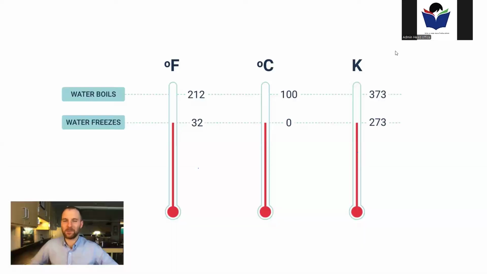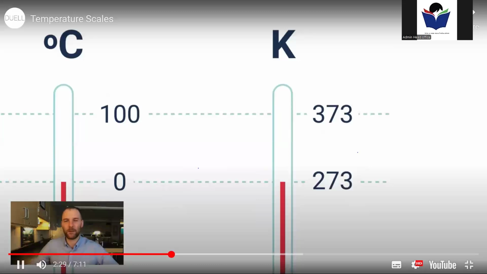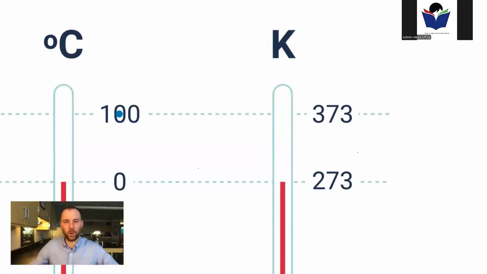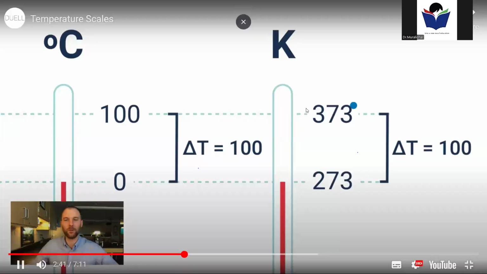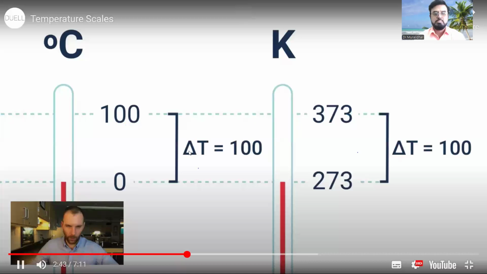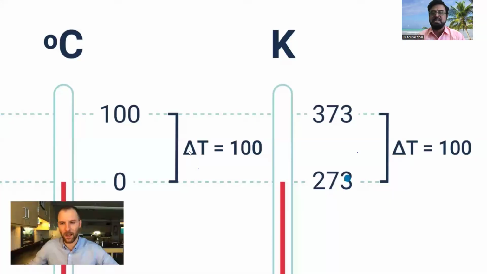Now I want to pause and point out one major thing here. If you look at the difference between the temperatures of water boiling and water freezing for Celsius, that's 100 degrees. It's the same gap in the 2 measurements for water boiling and water freezing in the Kelvin scale.